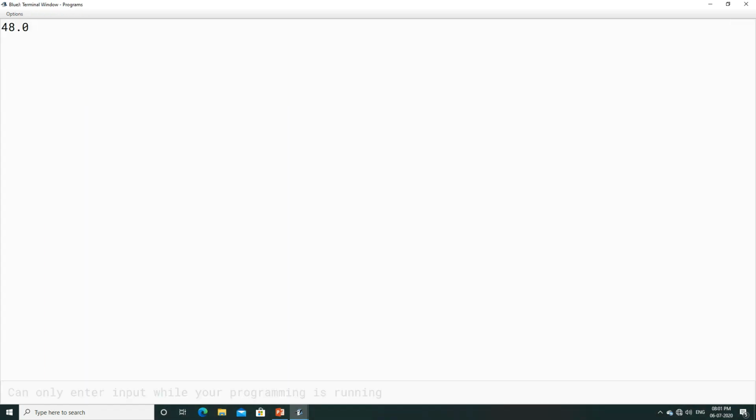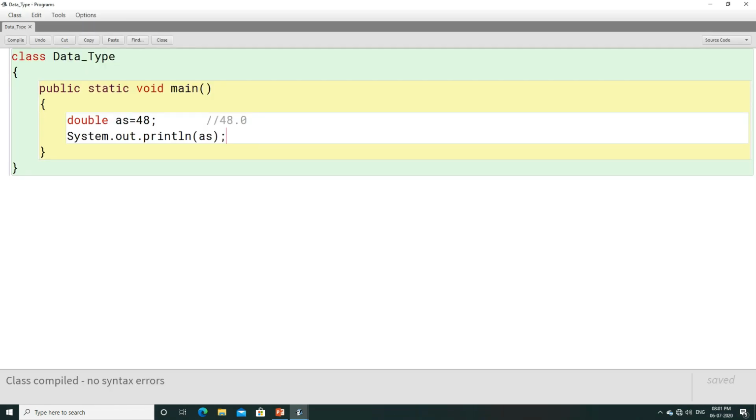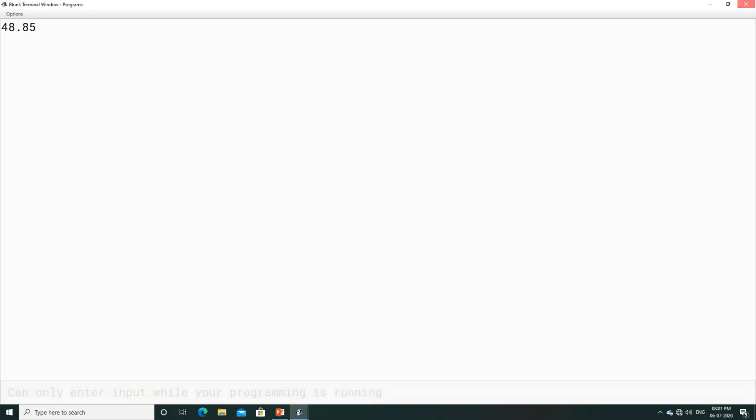Here you can see that we are getting an output that is 48.0. Now when you write 48.85, it will give you an output that is 48.85. It is giving an output 48.85.